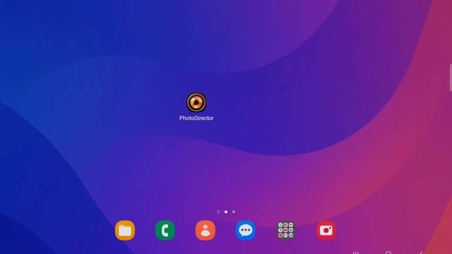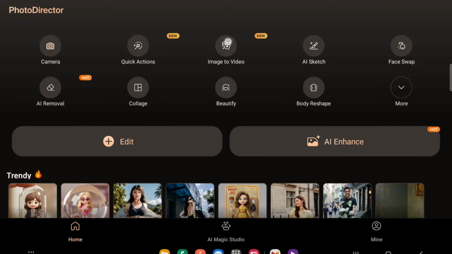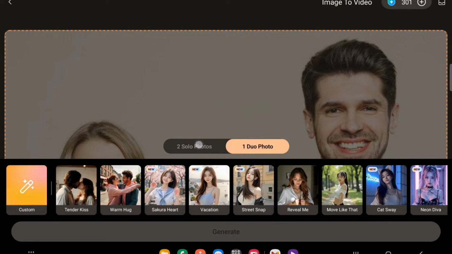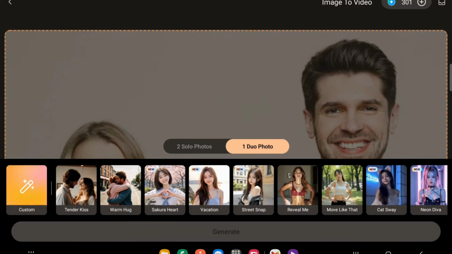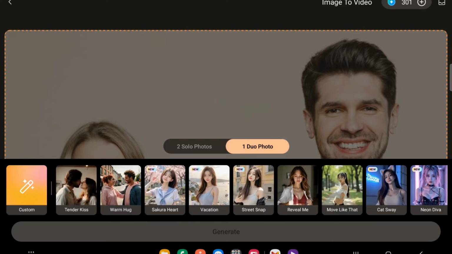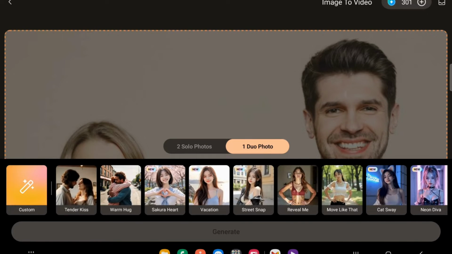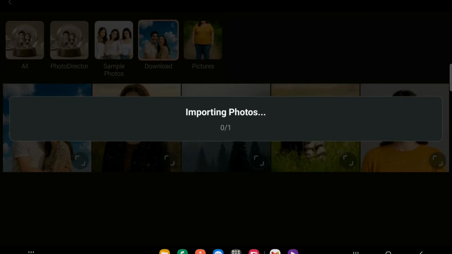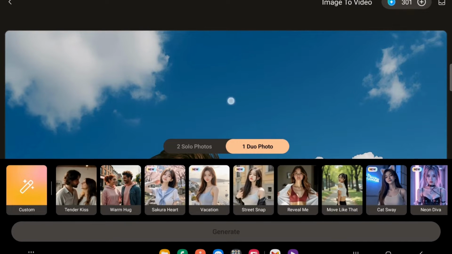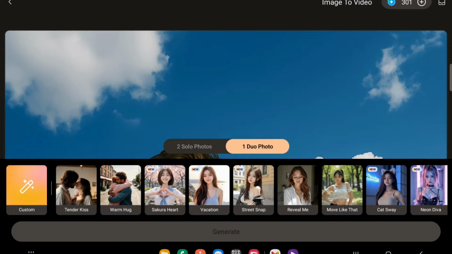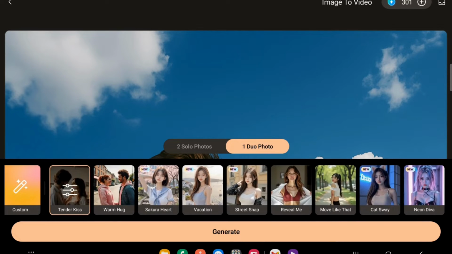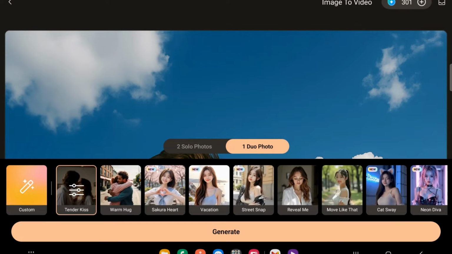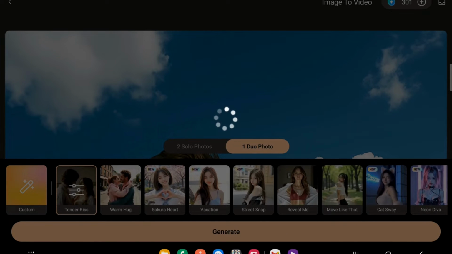If you want to turn an image into a video using PhotoDirector, then follow these simple steps. Open the app, click on Image to Video, then choose either 2 solo photos or one with 2 people. I will choose this one. One photo, continue. I will choose this photo, and I would like these 2 people to kiss each other. You can customize the settings as well, but I will go with the original and generate.